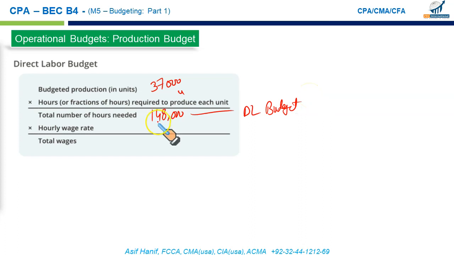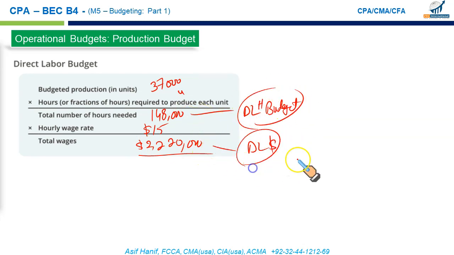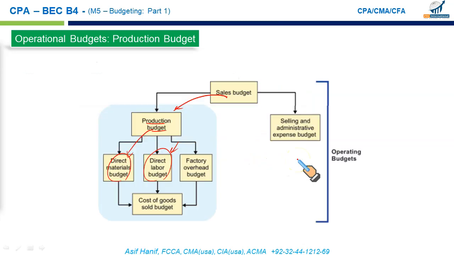And then what is the rate we pay? Let's say our average rate is $15 per labor hour, multiplied by 15. This will give you 2.22 million. This is the direct labor dollar budget. This was the direct labor hours budget. This is the direct labor dollar budget.